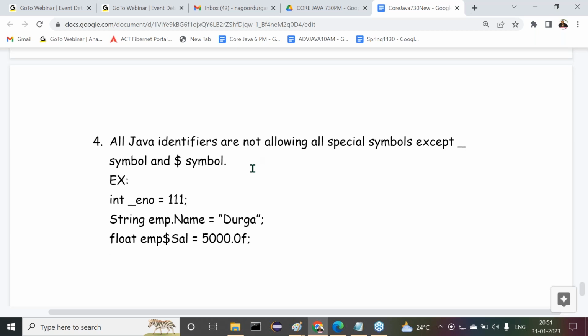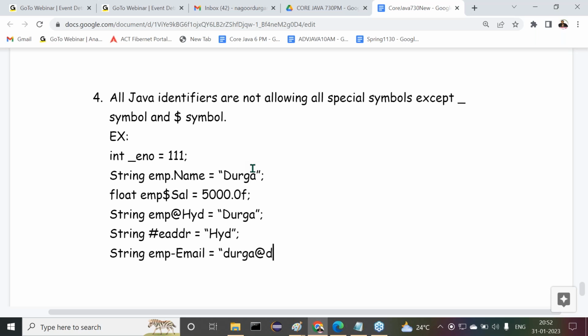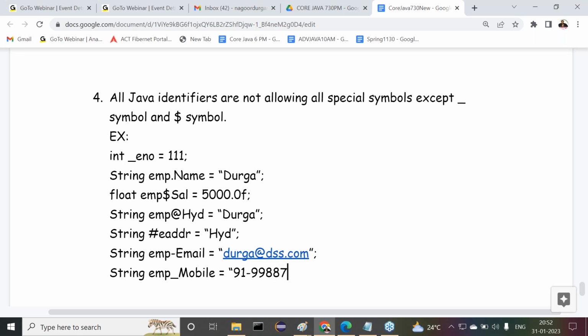Then string emp@Hyderabad = Durga; then string #EADDR = Hyderabad. Like this, we can write. Observe carefully now. Then string emp-email = Durga@dss.com, for example. Next one, string emp_mobile = 91-, like this. Now these many examples are given.